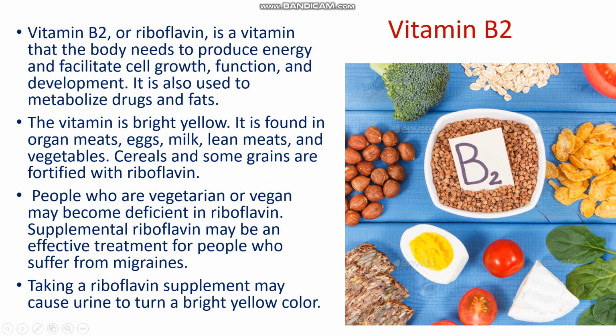Next is vitamin B2. This is the vitamin which produces energy, and it also facilitates cell growth. It is also helpful in the proper functioning and development of the different cells in the body. We get this vitamin from these food items shown in this picture. It is a bright yellow color vitamin. People who are vegetarian may become deficient in riboflavin, which means vitamin B2.